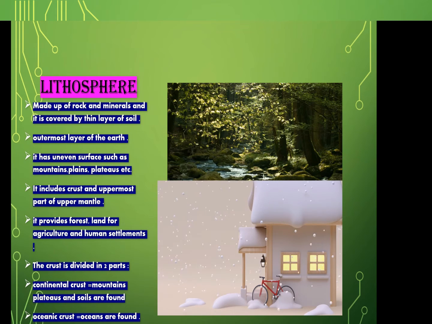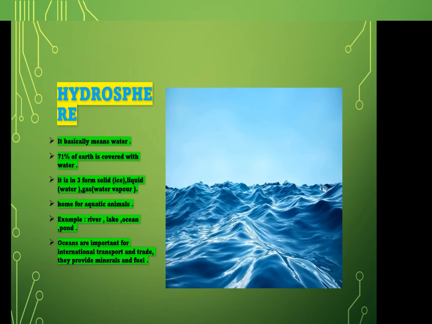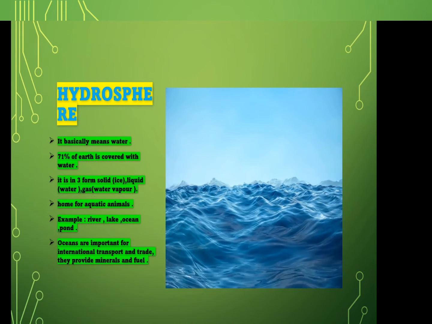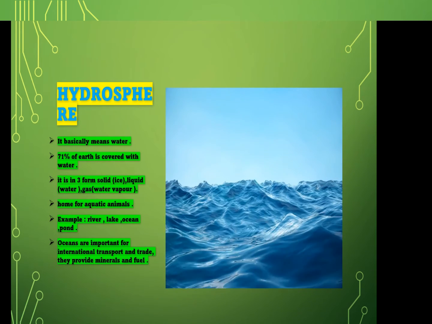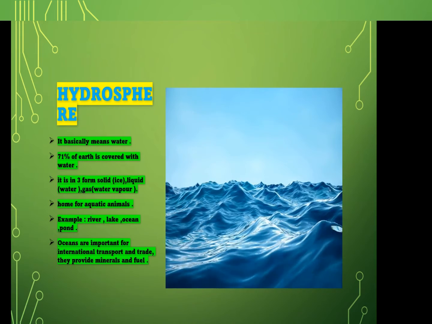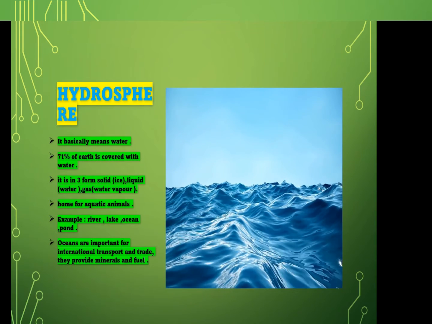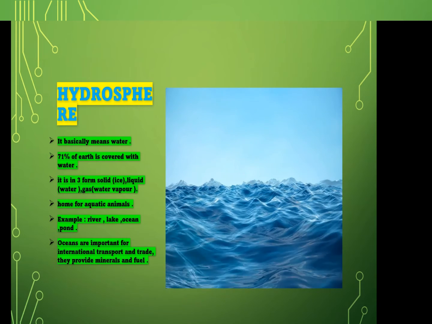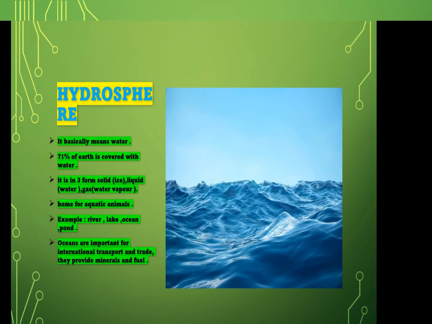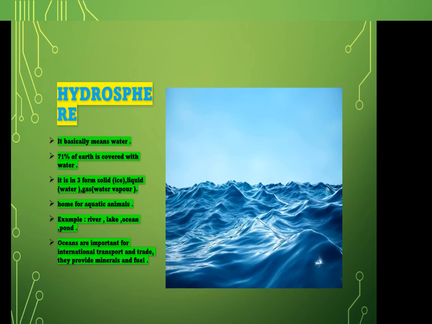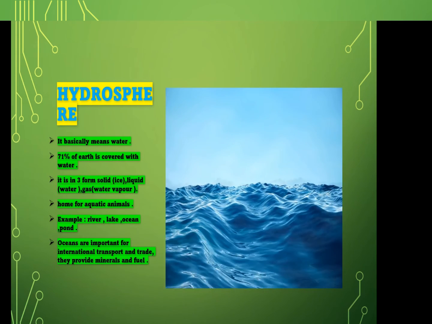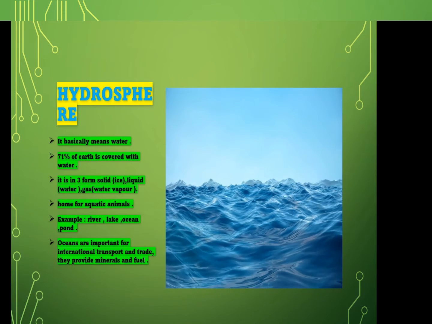Now we will learn about the hydrosphere. It basically means the water. 71% of the earth is covered with water. It is in three forms: solid, which is in ice form; liquid, in water form; and gas, in water vapor form. It is home for aquatic animals. Examples: river, lake, ocean, pond, etc.